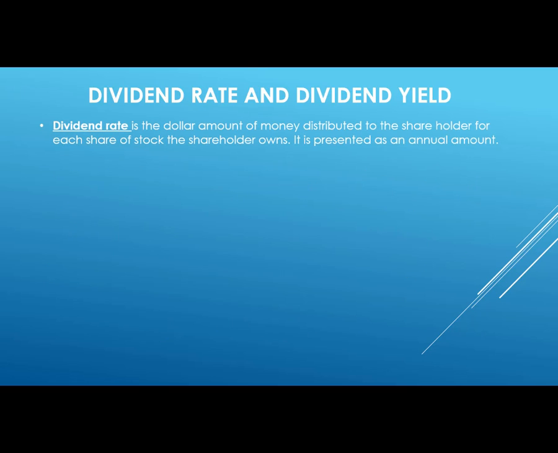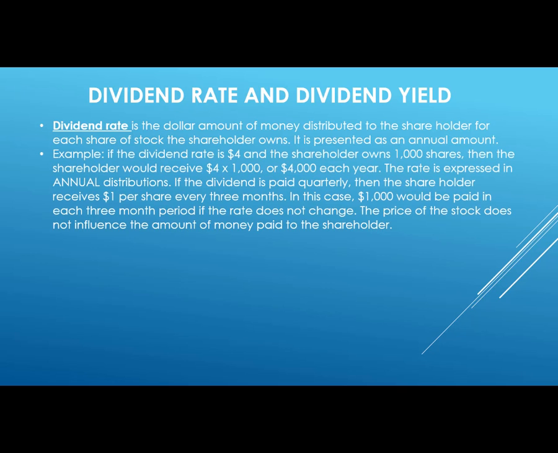So what's the difference between dividend rate and dividend yield? Dividend rate is the dollar amount of money distributed to the shareholder for each share of stock the shareholder owns. It is presented as an annual amount. For example, if the dividend rate is $4 and the shareholder owns 1,000 shares, then the shareholder would receive $4 times 1,000 or $4,000 each year in dividends.